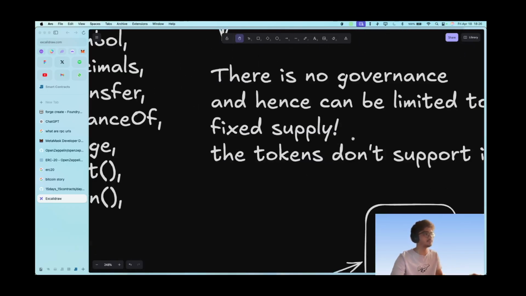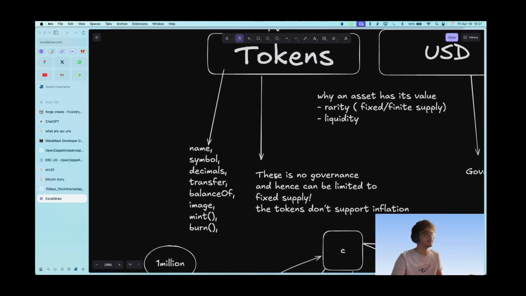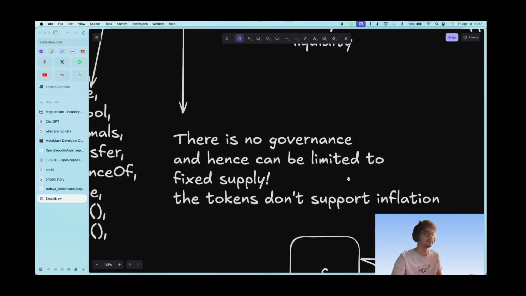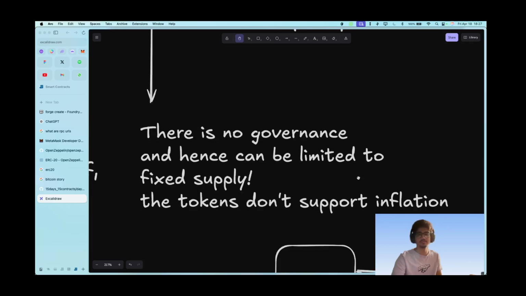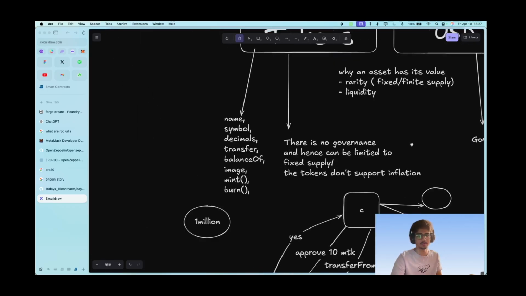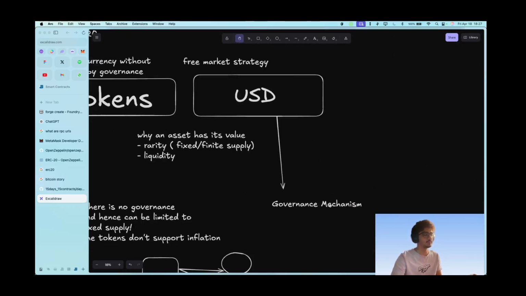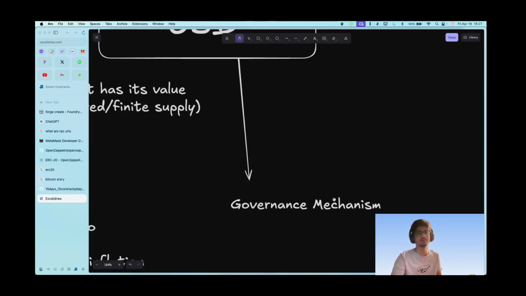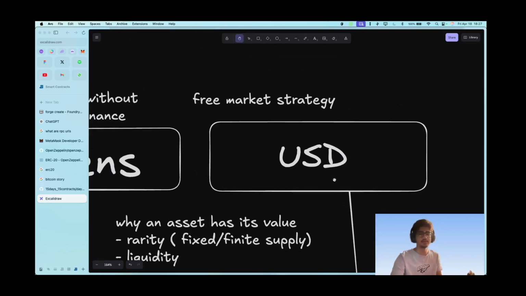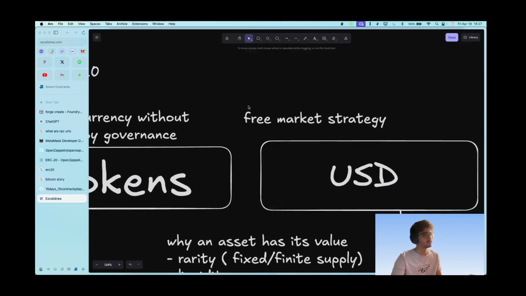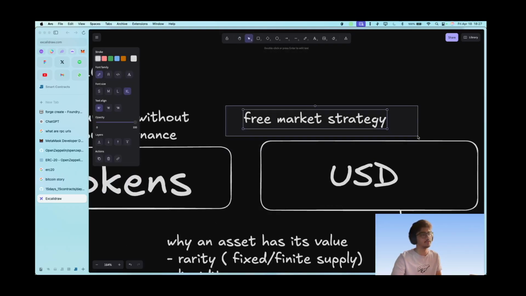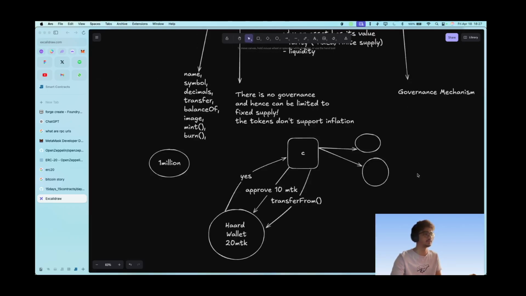Okay, so there is no governance and hence these tokens can be limited to a fixed supply. These don't support inflation. A government cannot wake up one day and say, okay, BTC will be priced at this. Whereas in USD, they can actually print more USD, and that's what happened in 2008 and 10. And that's where the whole story of Web3 and blockchain started. Satoshi Nakamoto was a very big fan of free market strategy, where every person has a say over the market and not just the government and big institutions.